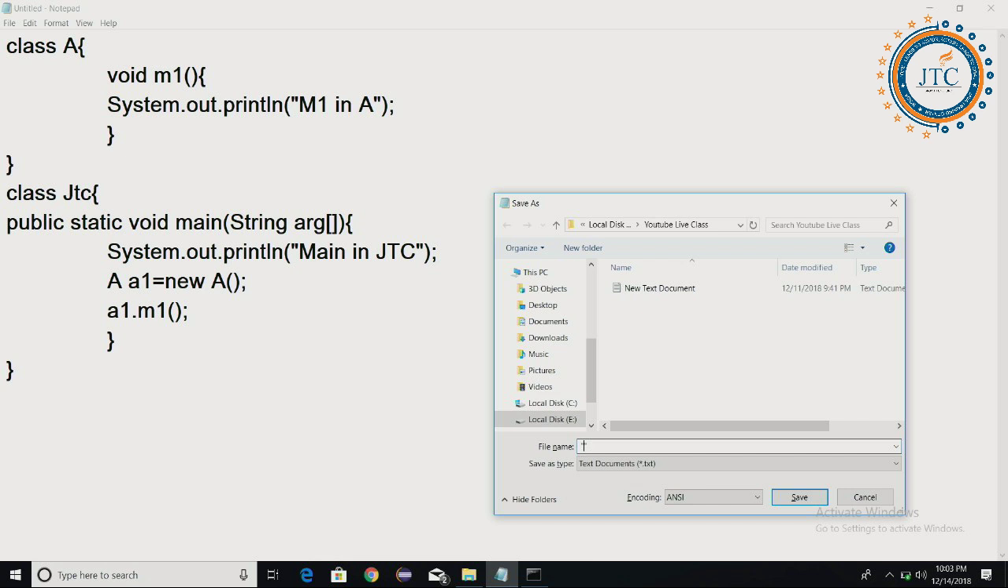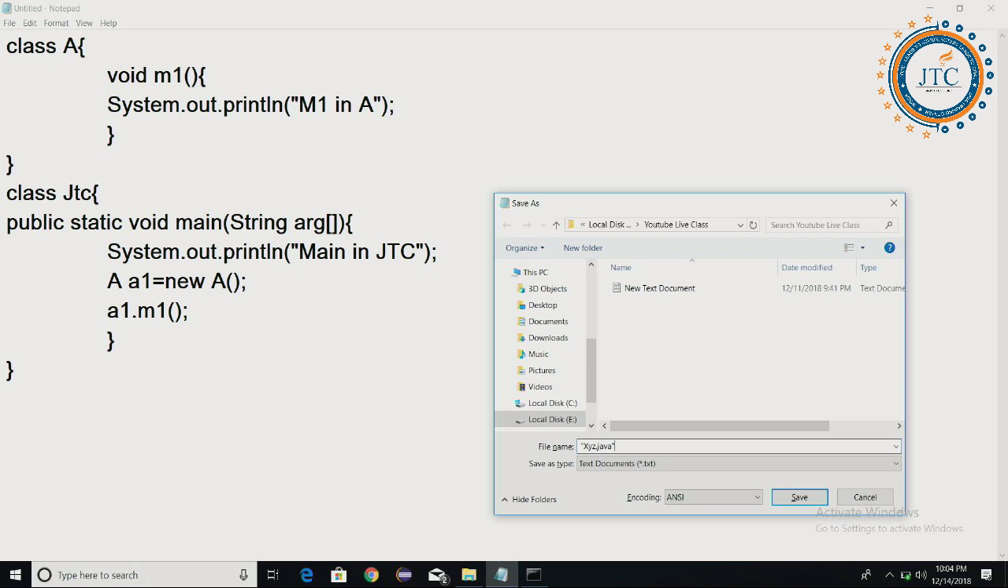See here. In this program, we can save this program with any name followed by the .java extension. It is not mandatory to save it as jtc.java. We can use any name. So let's use, say, xyz.java. Understand it here. We can save it by any name followed by the .java extension.